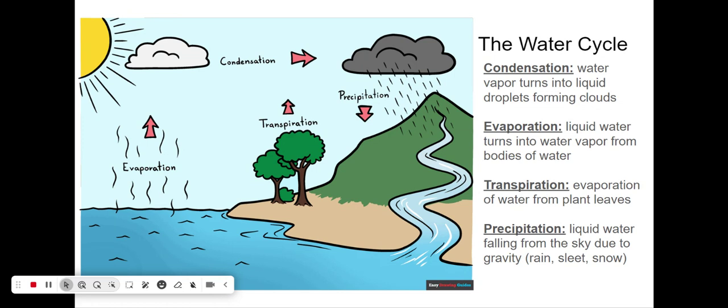Last but not least in this diagram, we have transpiration. Now, transpiration is the evaporation of water from plant leaves through these special openings called stomata. So it is still liquid water evaporating out of plant leaves, so turning into water vapor, but it is specifically from plants.